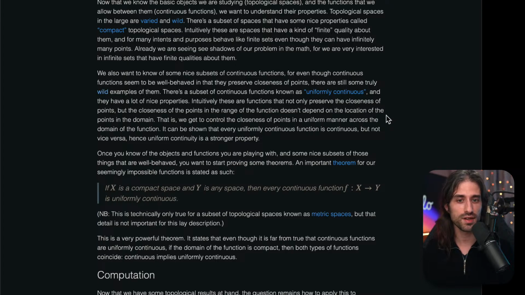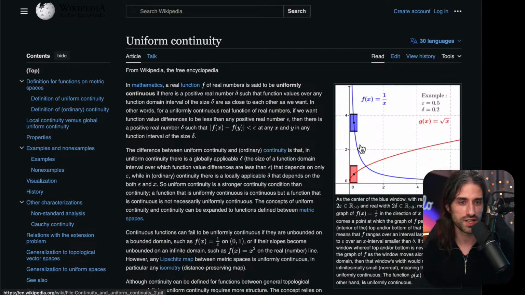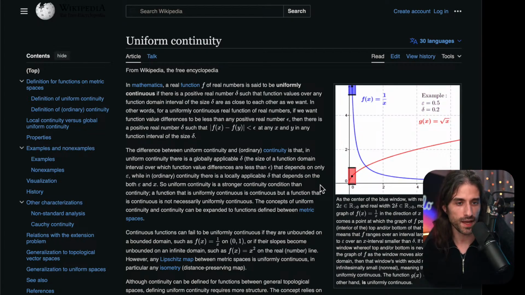It can be shown that every uniformly continuous function is continuous, but not vice versa. Hence, uniform continuity is a stronger property. I think there is a nice example visible here. So the idea is that the function is continuous, but you can see that the way it increases is also bounded, in the sense that if your input values have a range of, say, 4, then you know that the range of the outputs will not be more than k times 4.